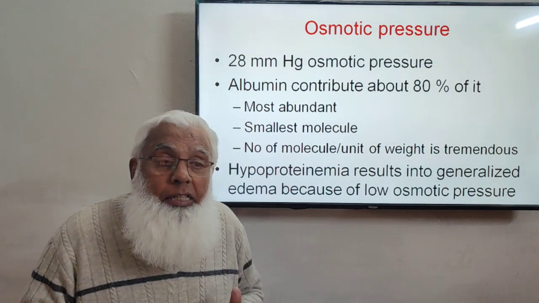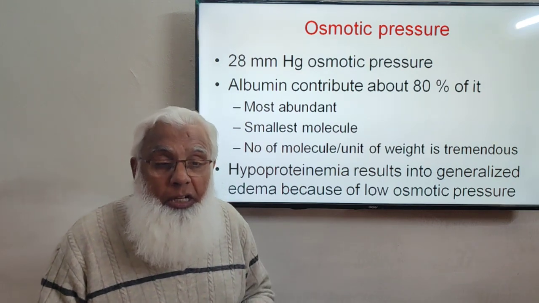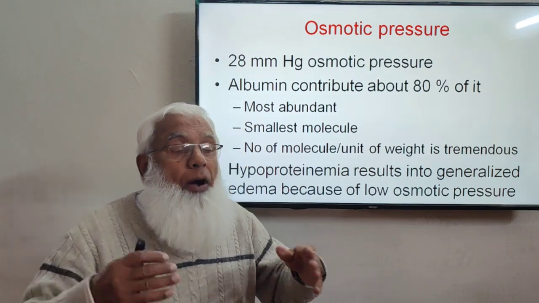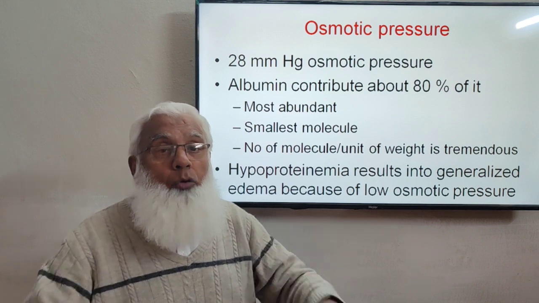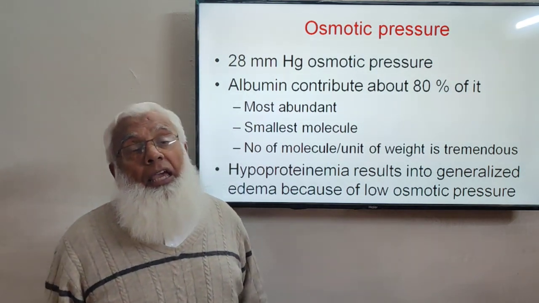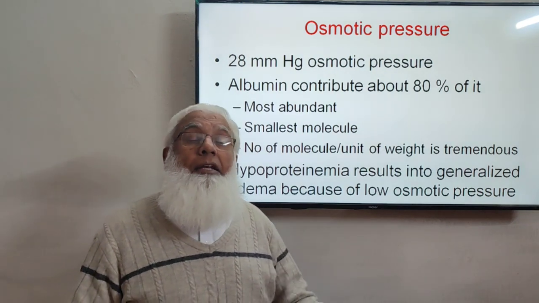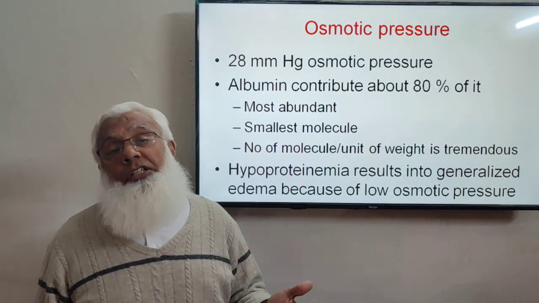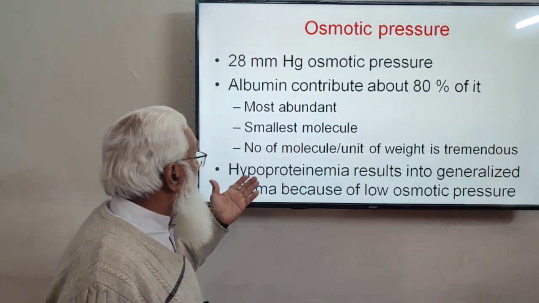If there is hypoproteinemia, then the water will ooze out, will be filtered out of the capillaries, and it will collect in the interstitial spaces. That increased amount of interstitial fluid is known as edema.